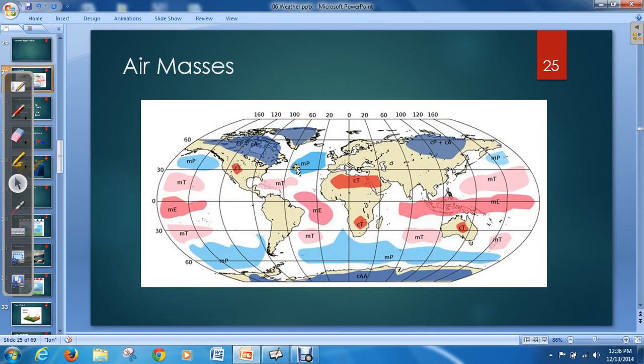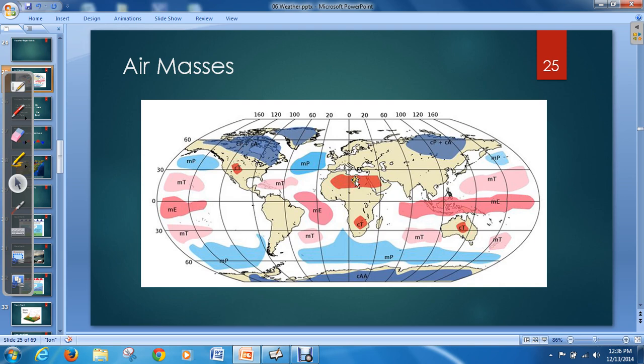Okay, so let's go back to the map, and we can kind of see this. Okay, so for example, this one right here, it has the designation MP. So M for maritime, which means it formed over the ocean, right? So it's probably very moist. And P for polar, so it probably is very cold because it formed near the poles. Okay, so we expect this air mass to be wet but cold. Okay, let's try this one over here. So C for continental, meaning it formed over land, so we expect it to be very dry. T for tropical, so it's near the equator, so we expect it to be very warm. So this air mass would have warm, dry air.